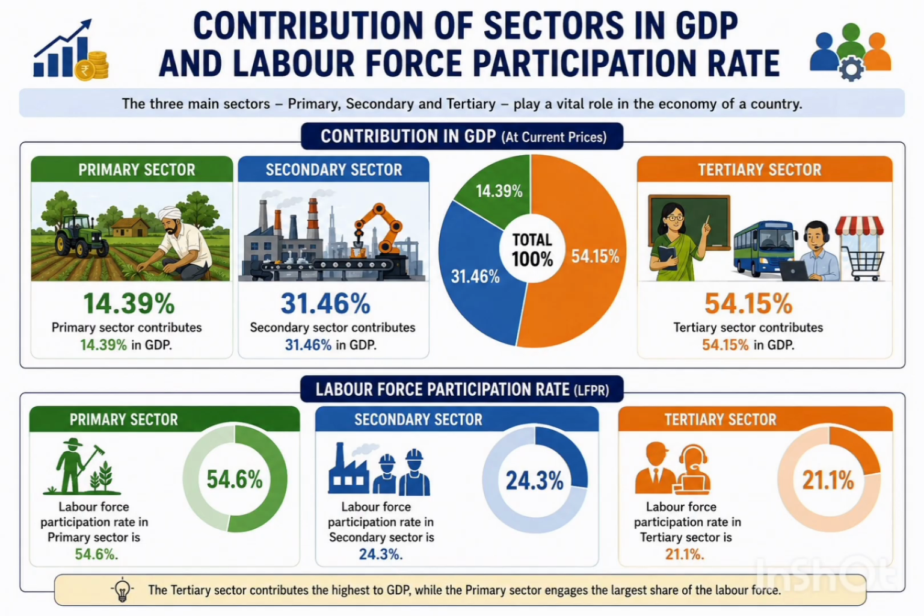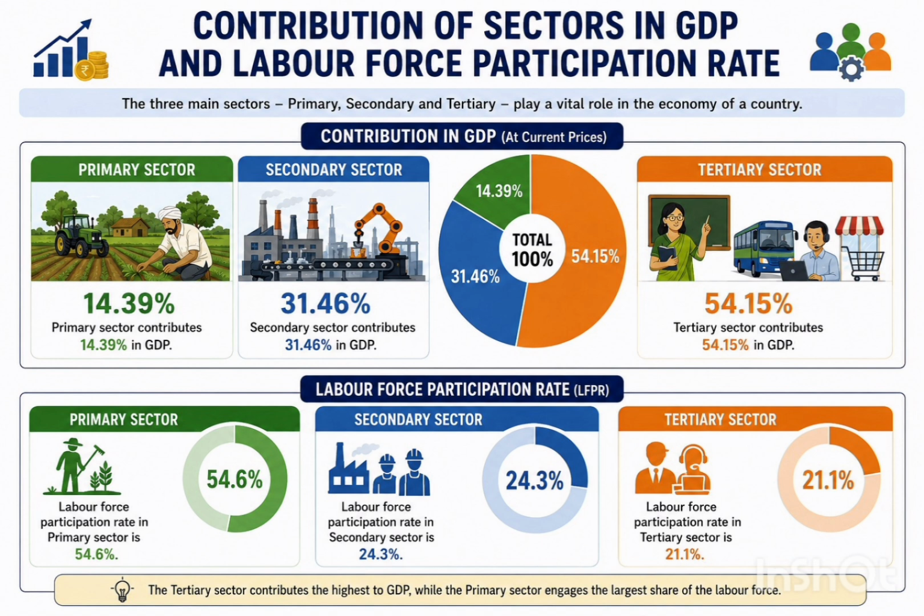Contribution of sectors in GDP and labor force participation rate. The 3 main sectors, primary, secondary, and tertiary, play a vital role in the economy of a country. 1. Contribution in GDP at current prices. The total GDP contribution across all 3 sectors equals 100%. Primary sector contributes 14.39% to the GDP. Secondary sector contributes 31.46% to the GDP. Tertiary sector contributes 54.15% to the GDP.